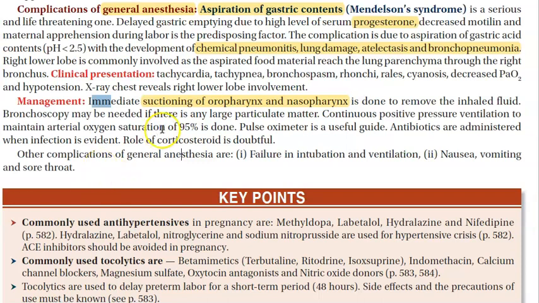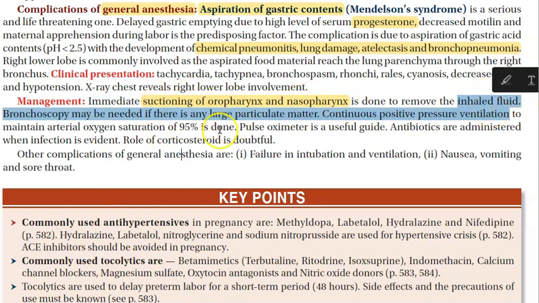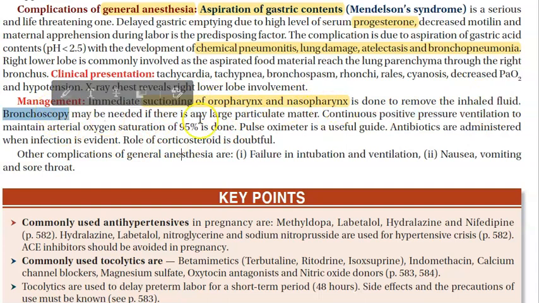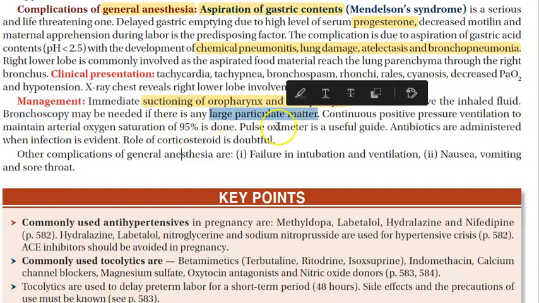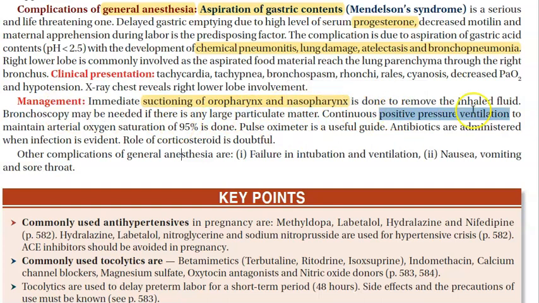Pay attention now. You have to suction the oropharynx and nasopharynx. You have to remove this inhaled fluid. Bronchoscopy you do, and you check if there is any large particulate matter. Then you go on giving positive pressure ventilation. You'll maintain arterial saturation of 95%. If you have a pulse oximeter, it is good, then you can measure. Otherwise also the breathlessness and the respiratory rate will tell you all this.